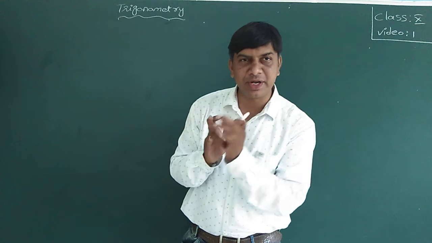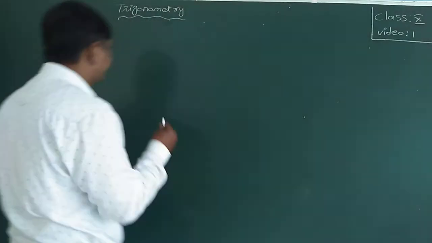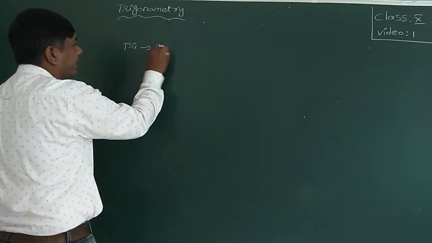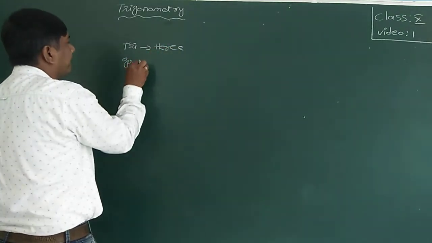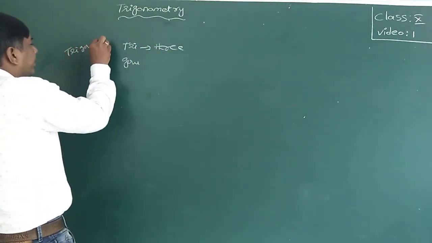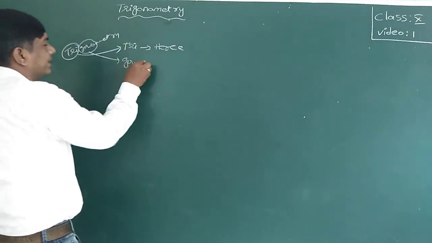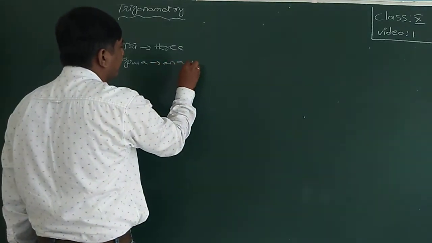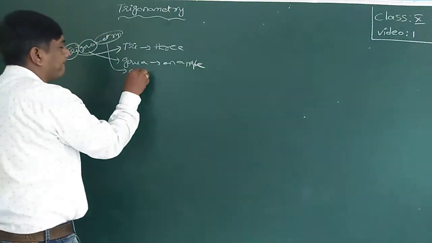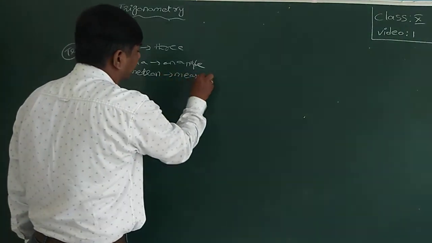Tri, three; gonia, an angle; metron means measure. In trigonometry, tri means three, gonia means an angle, and metron is nothing but a measure.